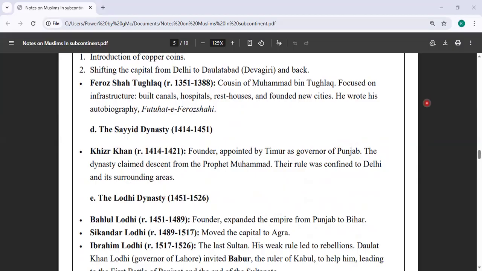Then the next one is the Lodi dynasty. But let me first tell you about Temur. Temur was a Turk-Mongol leader, and his empire was basically settled in Kazakhstan. He sent a governor to Punjab. He made Khizr Khan the governor of Punjab. The dynasty claimed descent, and then they got the power because the Muslims were already there and respected them much. So the dynasty started there.